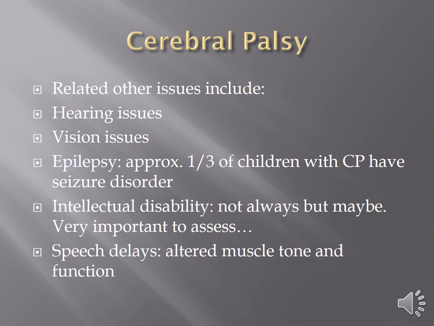So there are a lot of other things that happen when kids have cerebral palsy that it's important to know about. One is they can often have hearing and vision issues, so you want to make sure that those are diagnosed, and whatever vision or hearing aids the child needs, they get. The sooner they have typical hearing and vision, the better their development will be. About a third of the kids have some sort of a seizure disorder, and that's because the cerebral palsy is damage to the brain. So any damage to the brain, you're at higher risk for seizure disorder.